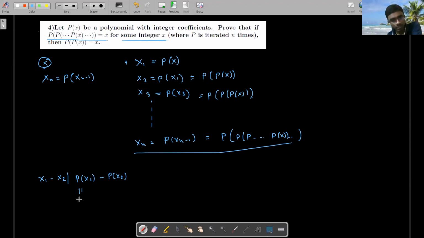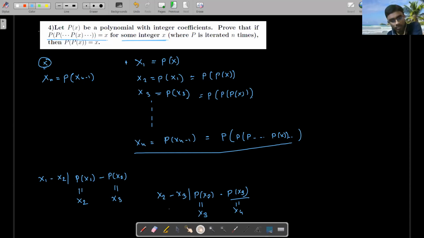But p of x1 is x2, and p of x2 is x3. Next, what can I say? x2 minus x3 divides p of x2 minus p of x3. What is p of x3? It is x4.